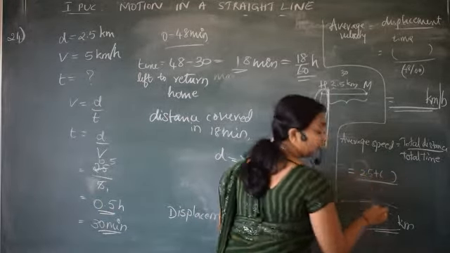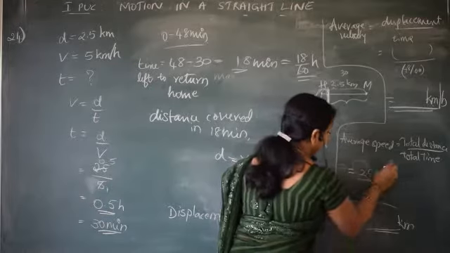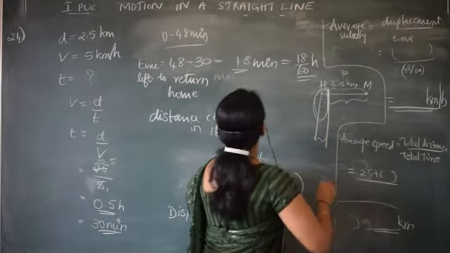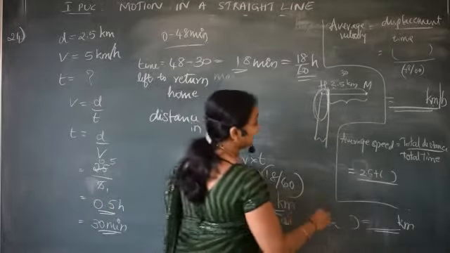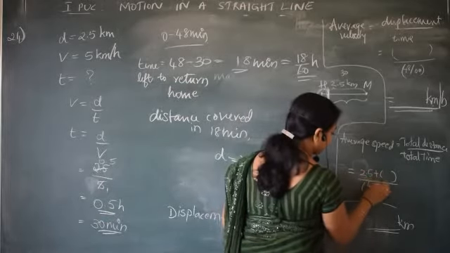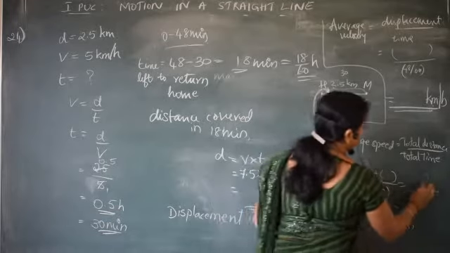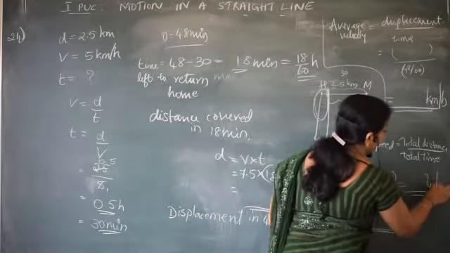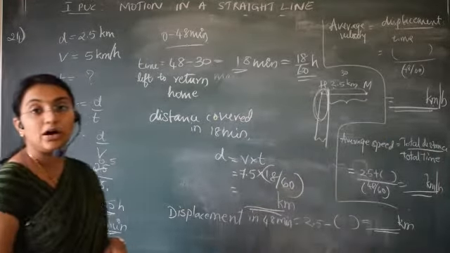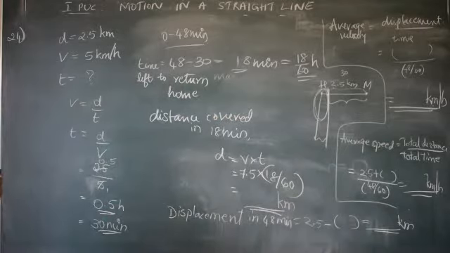Distance, not displacement, divided by total time. How much is it? 48 minutes. So 48 by 60, and you'll get one answer. It is also in kilometer per hour. This is how we can calculate the average speed and average velocity in a particular interval of time.